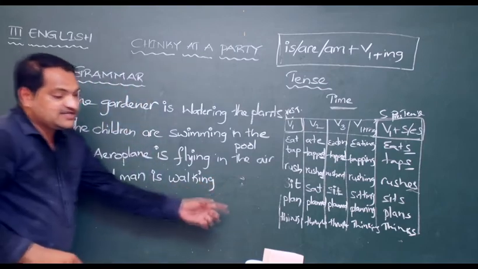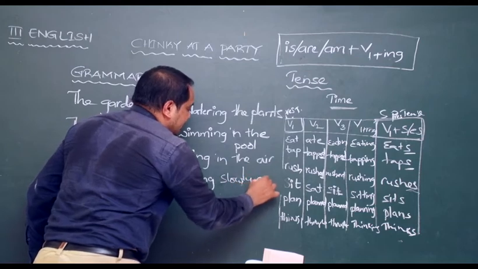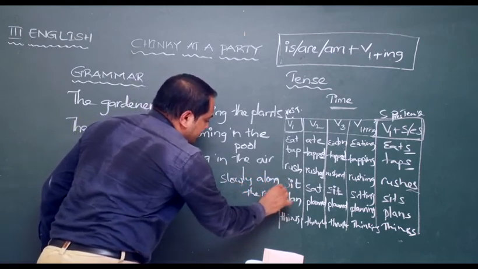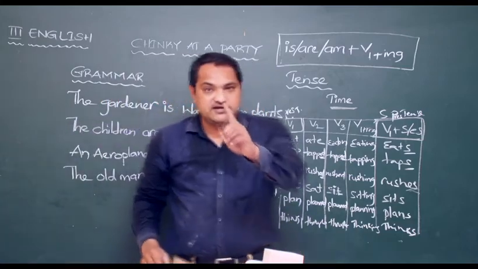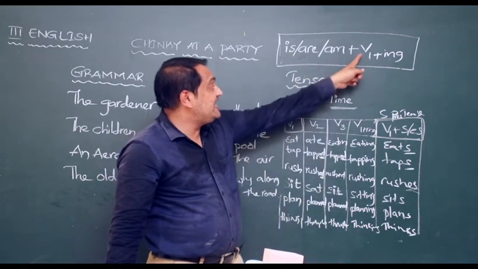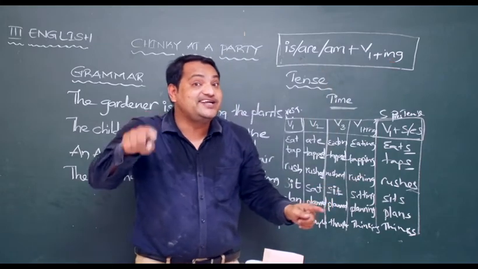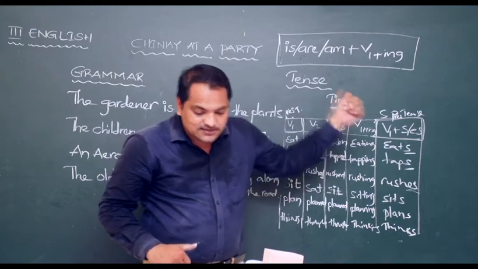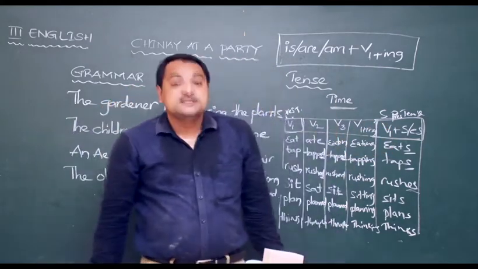The old man is walking slowly along the road. Now, what's the next one? The lion. One. So the lion is hide. H-I-D-E. Hide plus ing. Hiding. H-I-D-I-N-G. So the lion is hiding behind the tree.